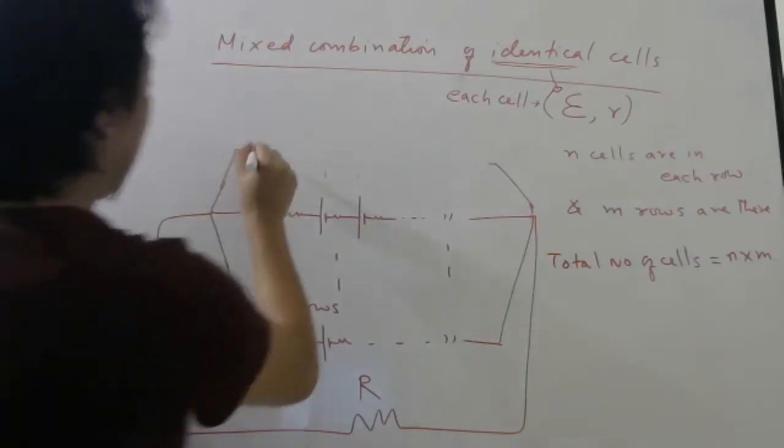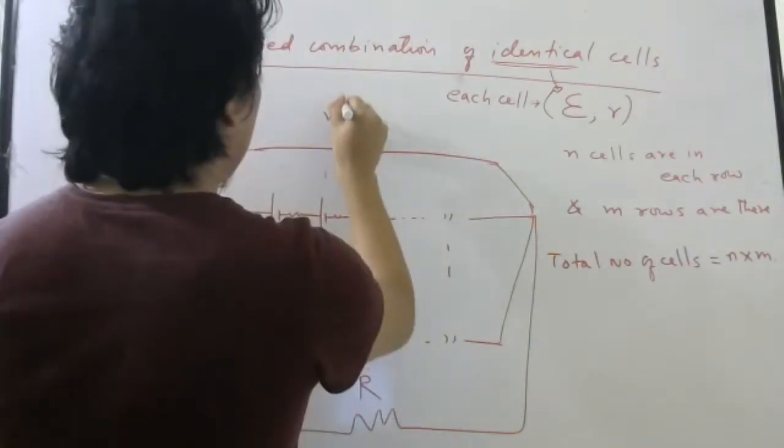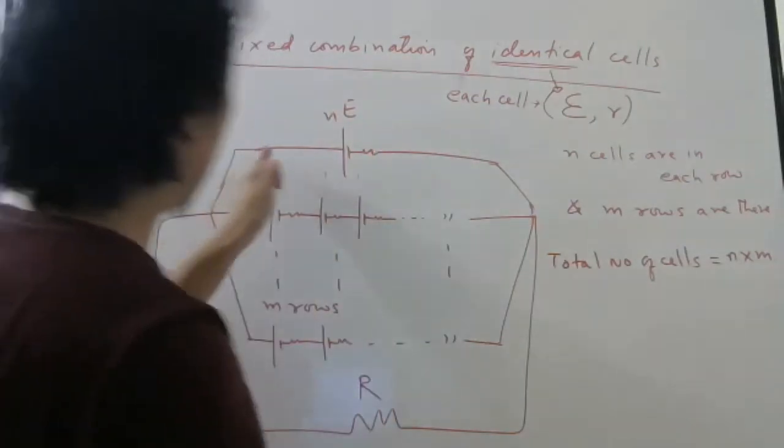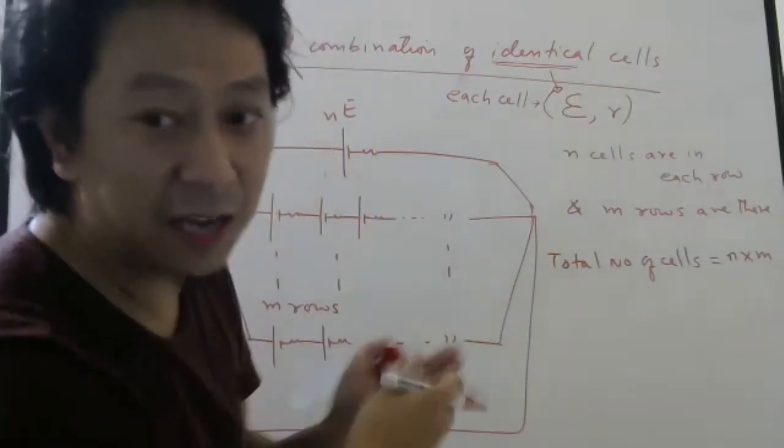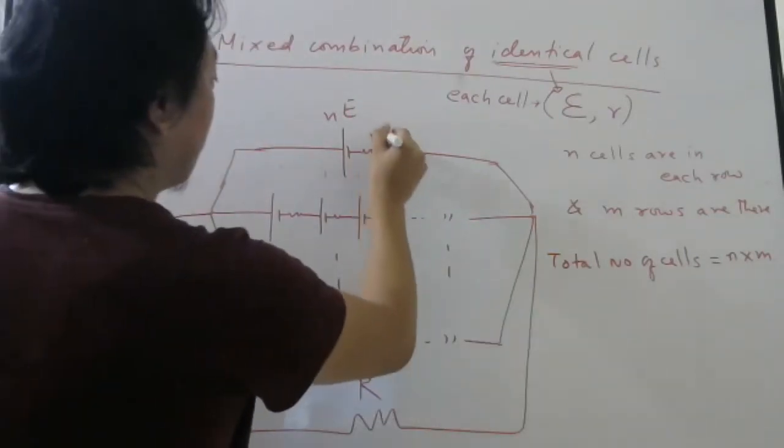So the total EMF I can write as nE, and internal resistance, because it is series, R plus R plus R, n times, which is nR.